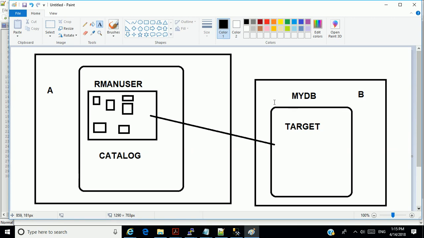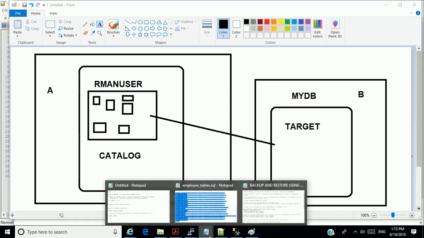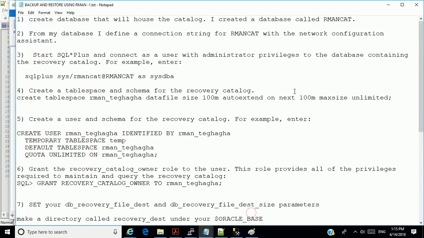So we're going to do a very fast demonstration here, practical stuff. First of all, we have created a database. I've created the database already.